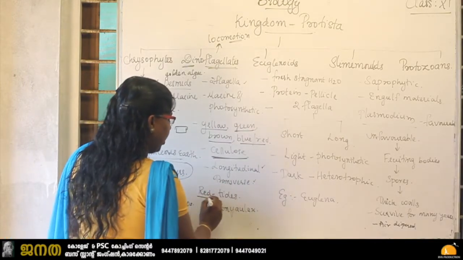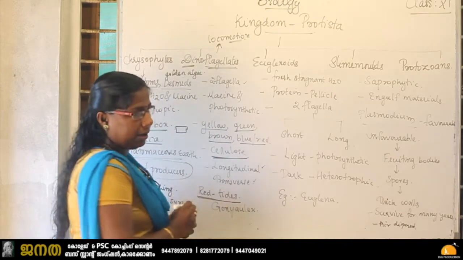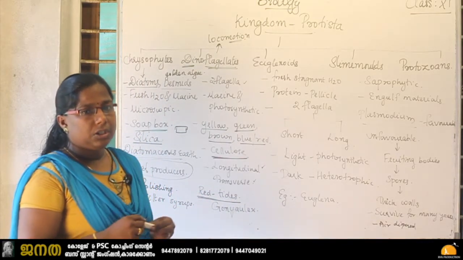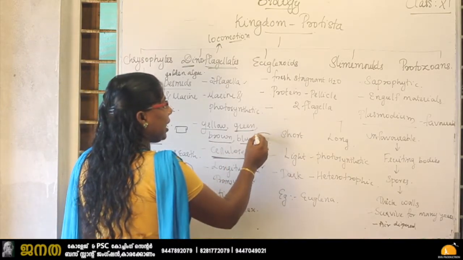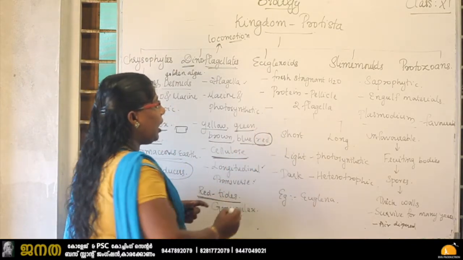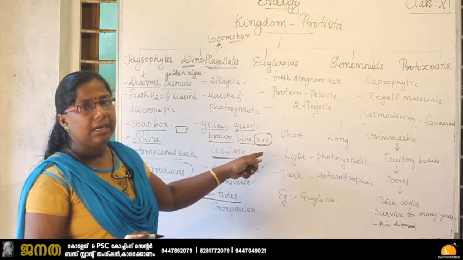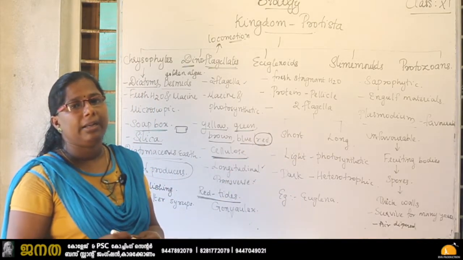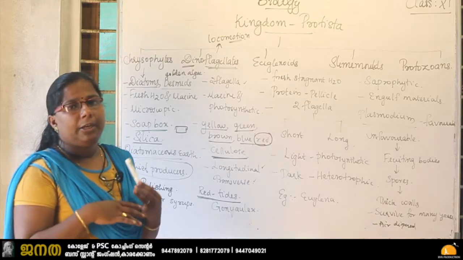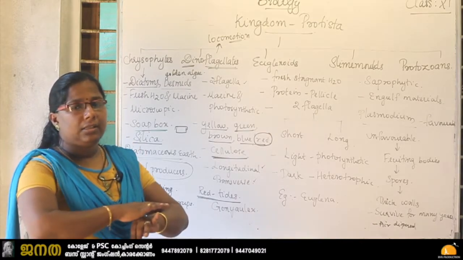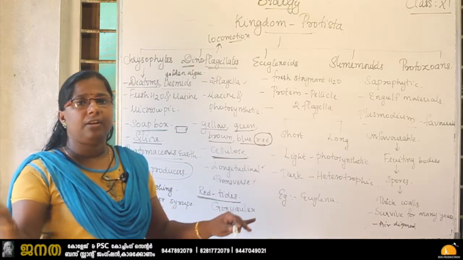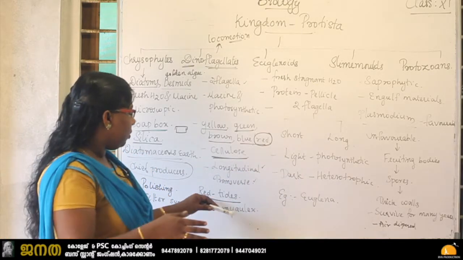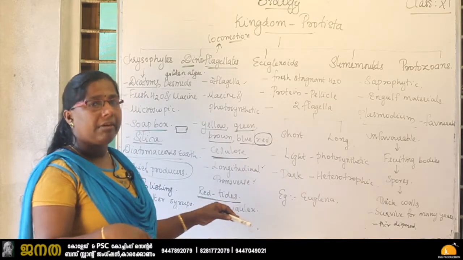And the next point is very important. What is red tide? Red tide means, I already told you dinoflagellates are differently colored, and the red colored dinoflagellate will multiply vigorously. It will multiply continuously, and that will completely spread over the sea, and when the tide is there, at that time we can see the tide in red color.